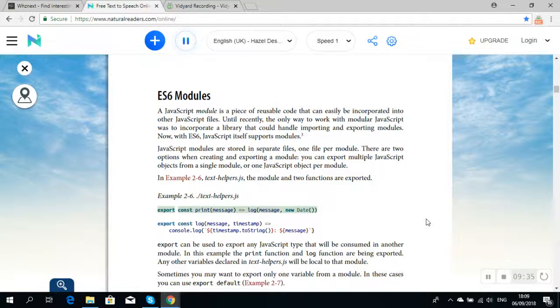text-helpers.js: export const print = (message) => log(message, new Date()); export const log = (message, timestamp) => console.log(`${timestamp.toString()}: ${message}`); Export can be used to export any JavaScript type that will be consumed in another module. In this example, the print function and log function are being exported. Any other variables declared in text-helpers.js will be local to that module.